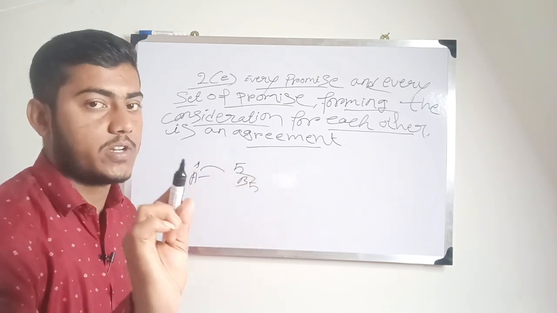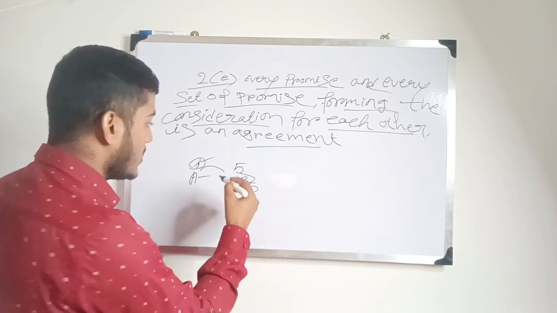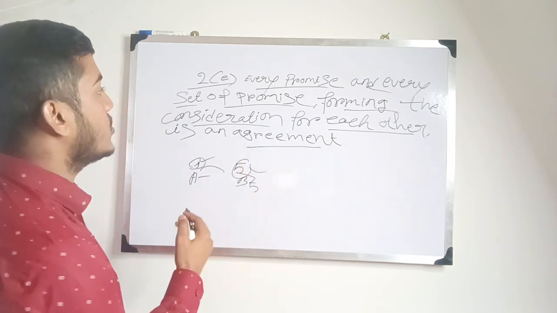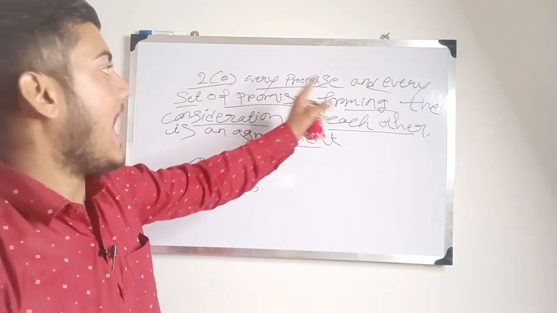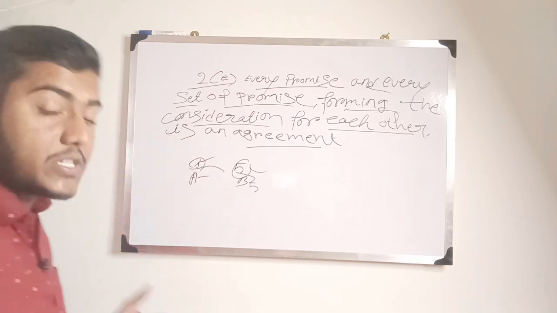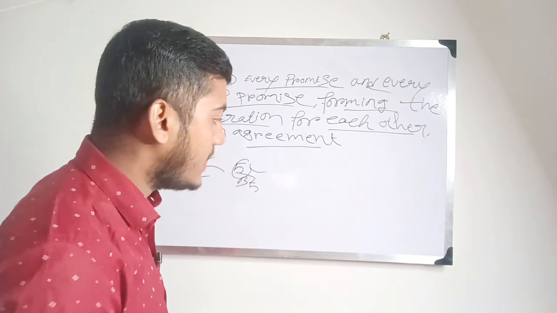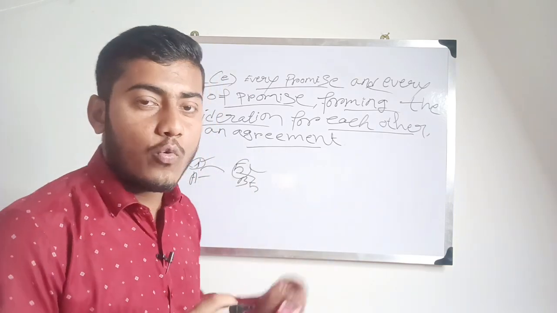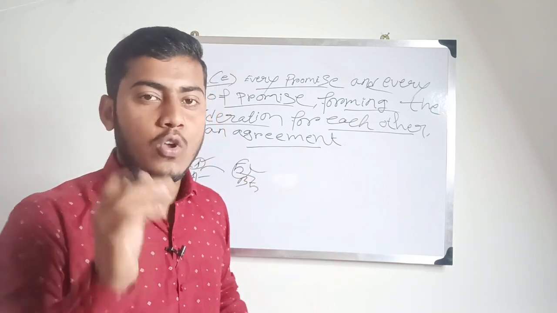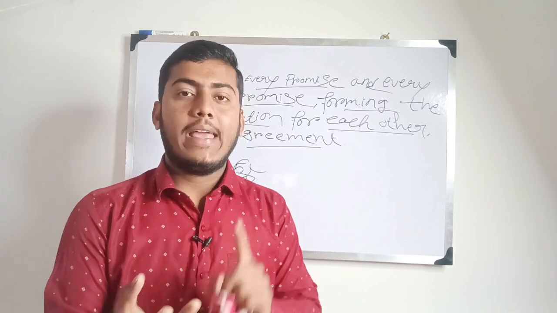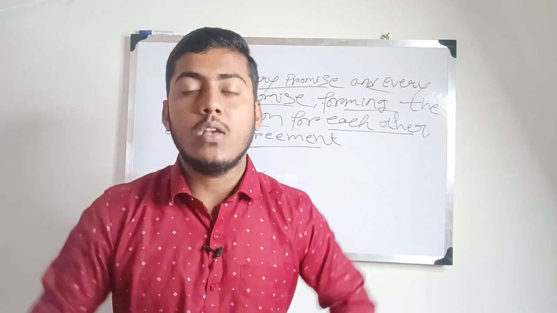Each party gets some consideration, something in return. The person who buys gets that marker, and I'm selling it, just because of that I get 5 rupees. That is the consideration. That's why the definition is every promise and every set of promises forming the consideration for each other is an agreement. Another thing also, an agreement which is not enforceable by law is void, and it can be voidable also. I hope the concepts of offer, acceptance, proposal, promisor and promisee, agreement and reciprocal promise will be clear after watching this video.